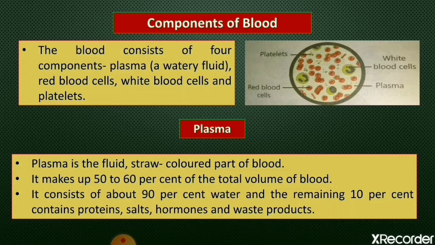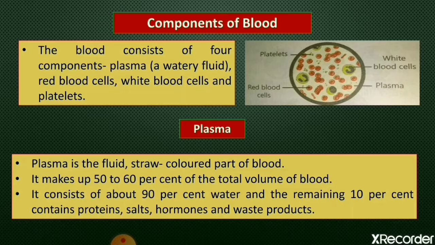So plasma is the liquid part of blood, and plasma is pale yellow or straw colored, and it is a sticky liquid, and it makes about 50 to 60% of the total volume of blood. It is 90% water, and in the rest 10% common salts and other hormones and proteins and waste products are present.